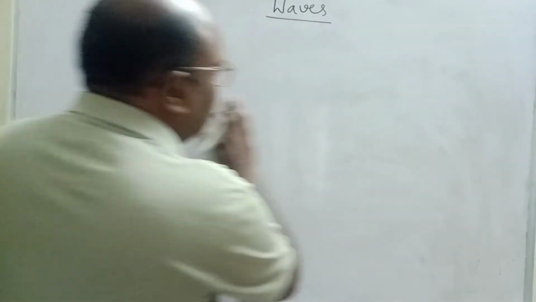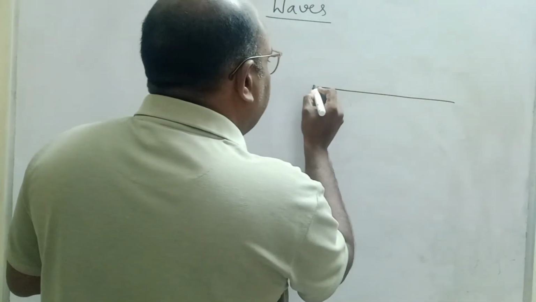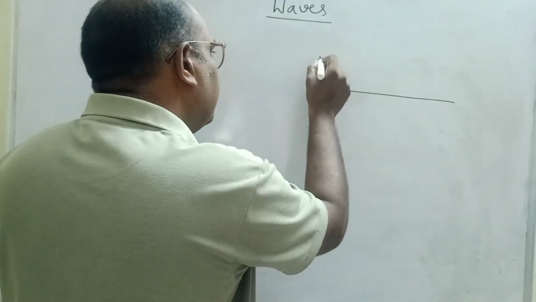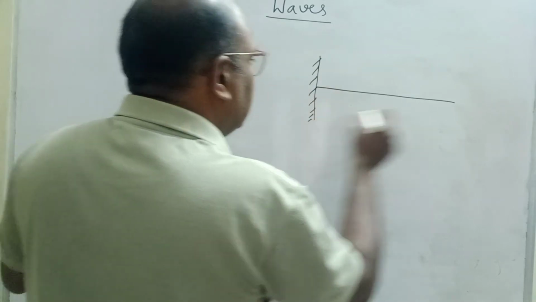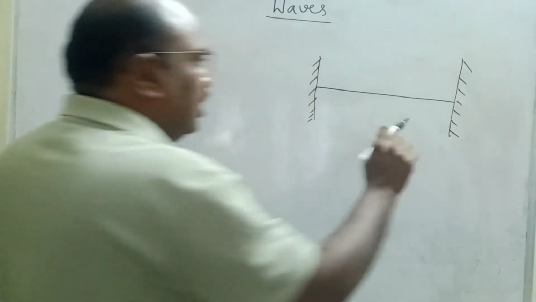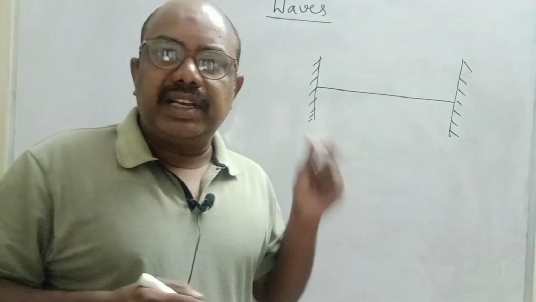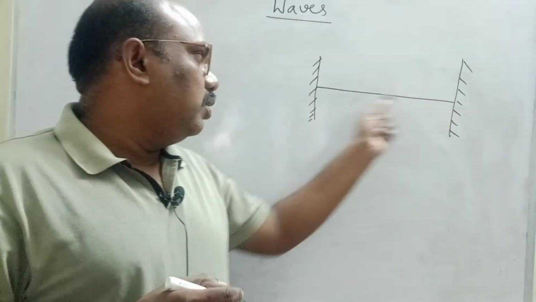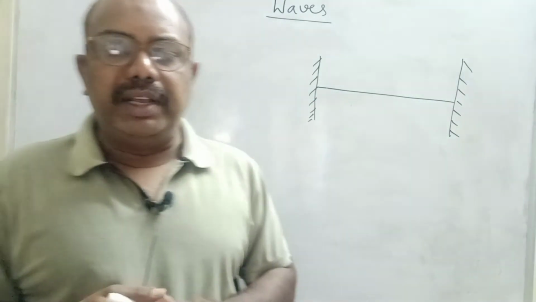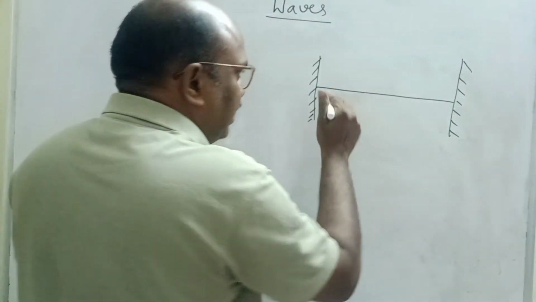See children, this is a string. The two ends of the string we fixed to rigid bodies. In between two rigid supports, one string is tied at the two ends. If you pluck it, what will happen?